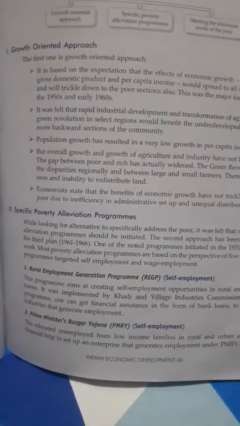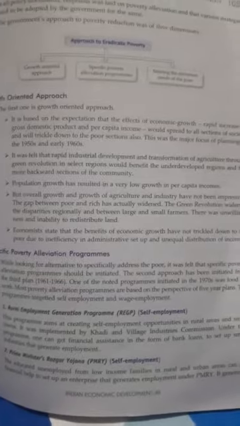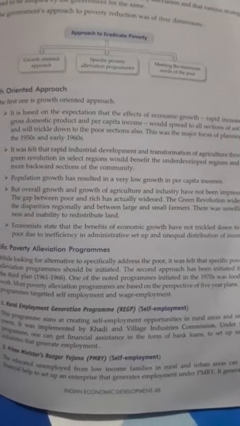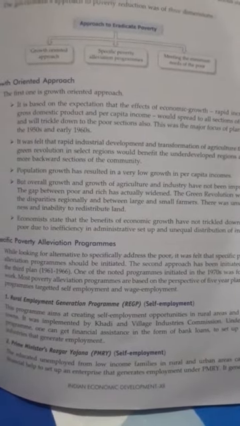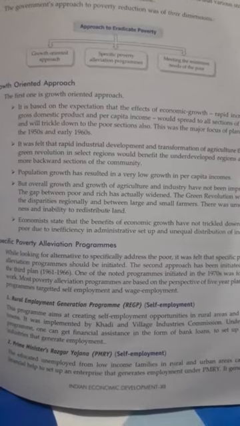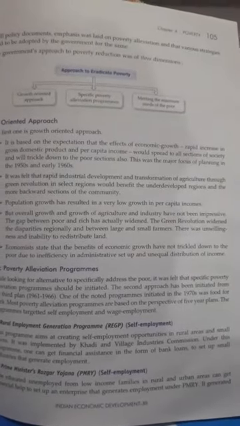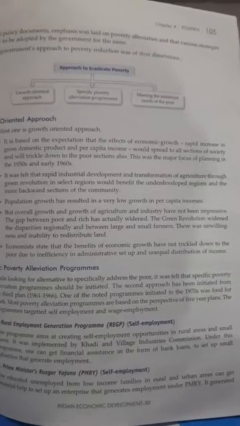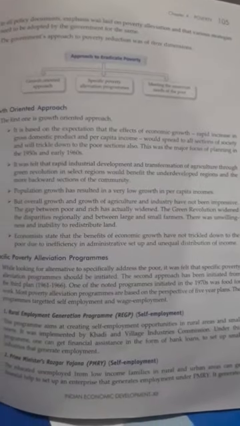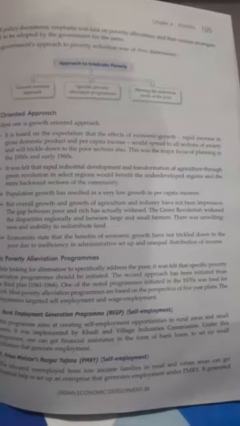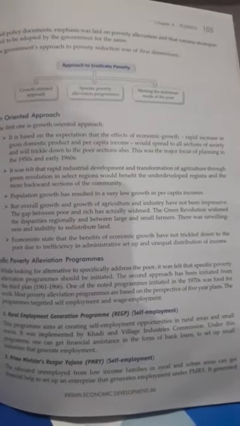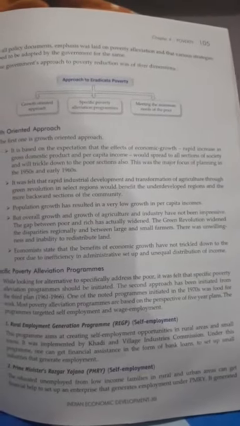The second approach is the specific poverty alleviation program, which means there should be some specific programs. In that, two types of employment were created: self-employment and wage employment. Self-employment means the person involves himself or herself in self-employment or small business. Wage employment means job opportunities. Under this, several programs were launched by the country.